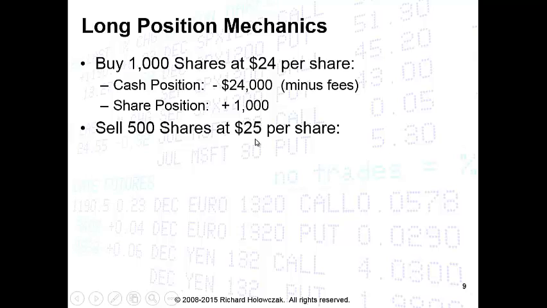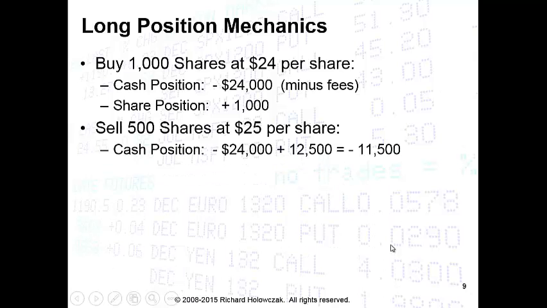Now let's assume the market moves up to about $25 a share, and we decide we want to lock in some profit. We can sell 500 of our shares at $25 a share. What will that do to our cash position? Our cash position, which was minus 24,000, gets $12,500 added to it. The 12,500 comes from the 500 shares that we sold at $25 a share. So that brings our cash position up to minus 11,500.